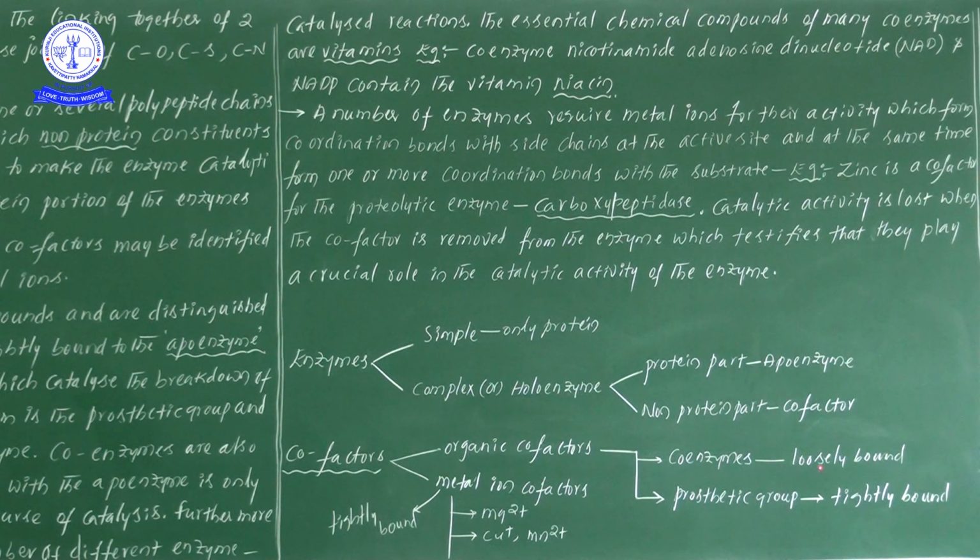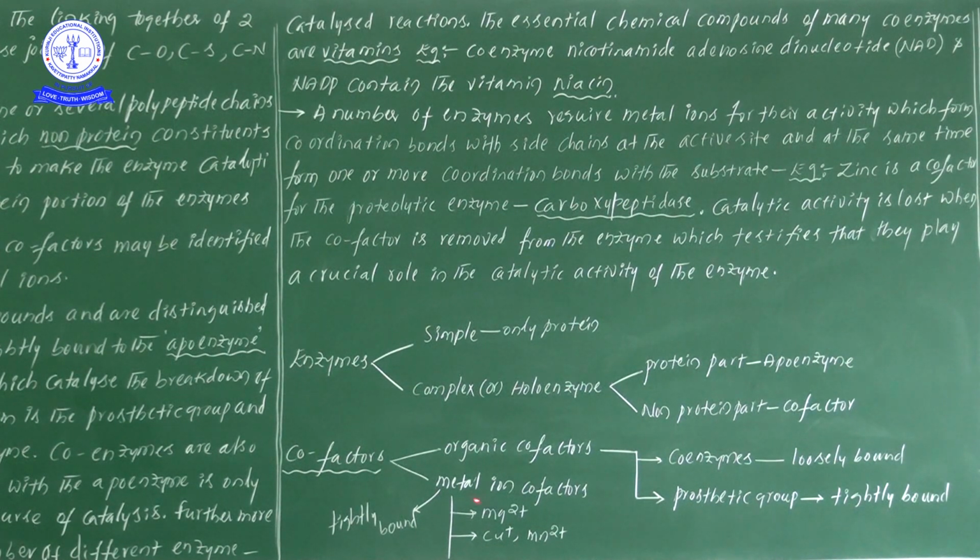Coenzymes are loosely bound with the apoenzyme, which is the protein part. The prosthetic group is tightly bound with the apoenzyme. Second, metal ion cofactors are also tightly bound with the apoenzyme.